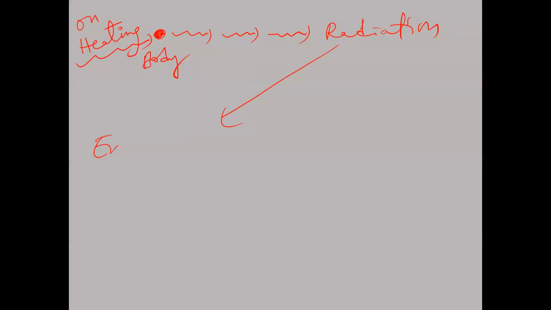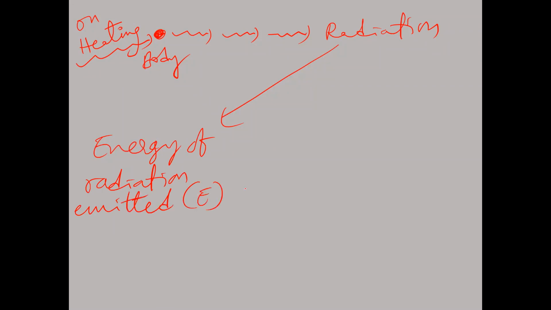So now we have to understand the energy of this radiation. Energy of radiation emitted, that is E, is equal to what? E is equal to h nu is one equation.